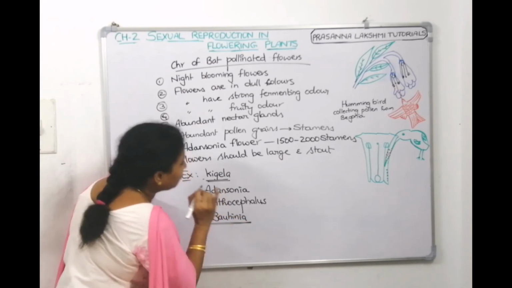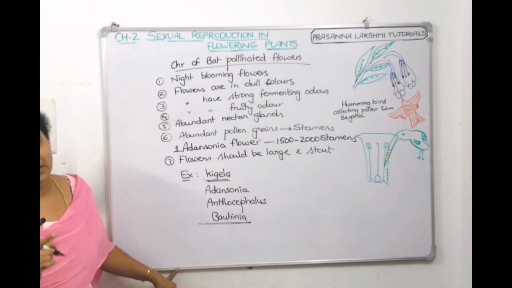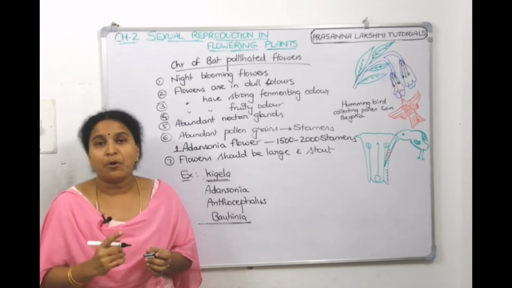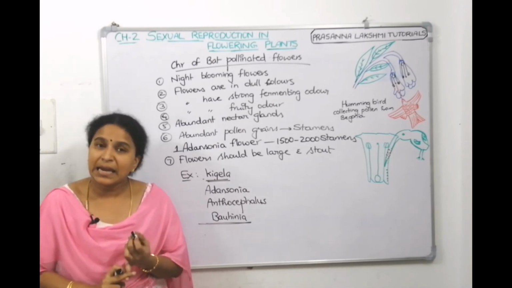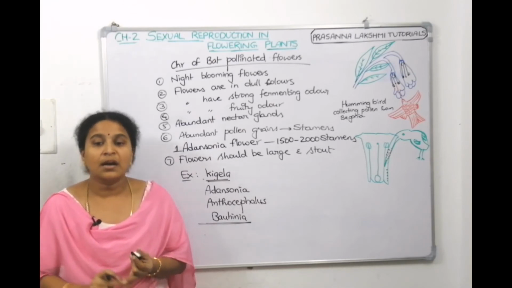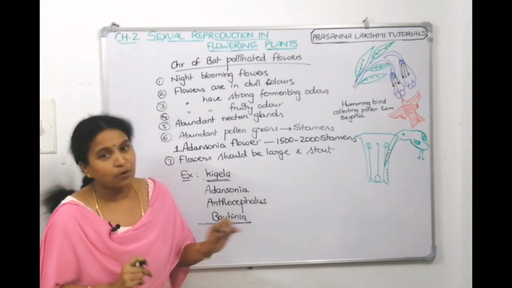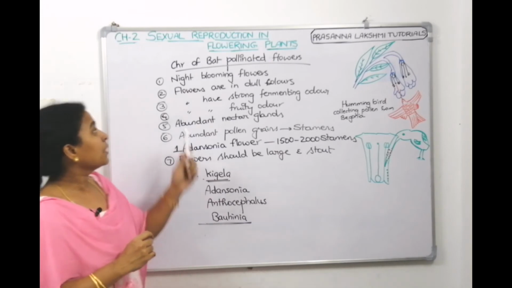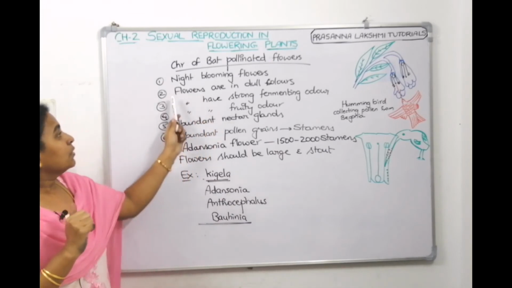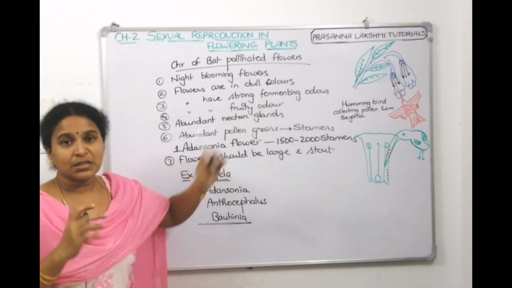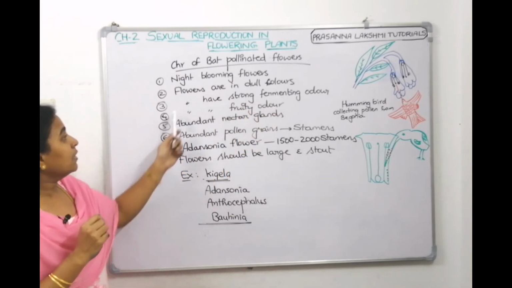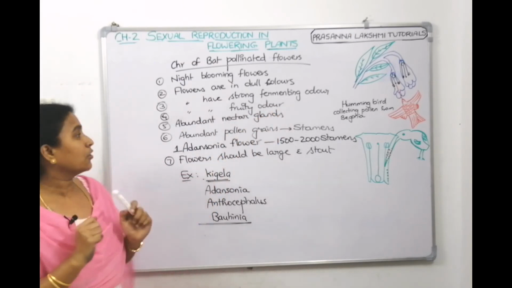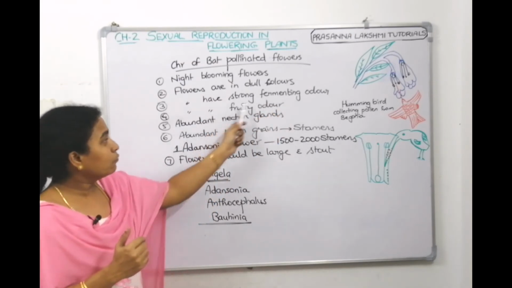Children, these are the plants which are pollinated by bats. Bat pollination is called chiropterophily. The plants which are pollinated by bats are Kigella pinnata, Adansonia, Anthocephalus and Begonia. The characters of bat pollinated flowers are, the flowers should be night blooming. The flowers will be of dull colors because at night bright colors are not identified. The flowers should have a strong fermenting odor because bats prefer that odor, or it can be a fruity odor.